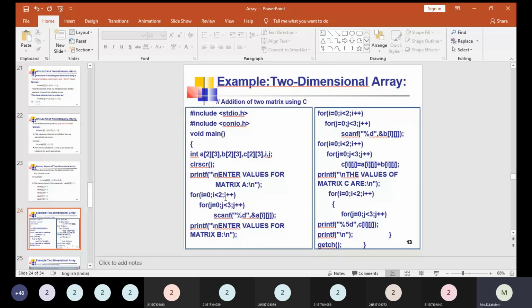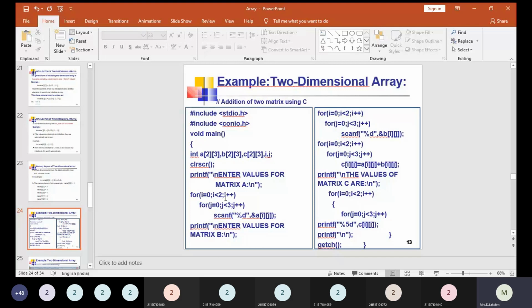After all the values have been entered, we need to add the A matrix values and B matrix values, and the result should be stored in the C matrix. Again we go for another inner and outer loop, with for i equal to 0, i less than 2, and j equal to 0, j less than 3.